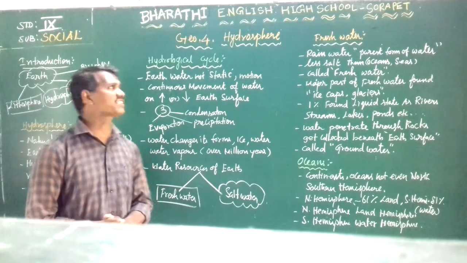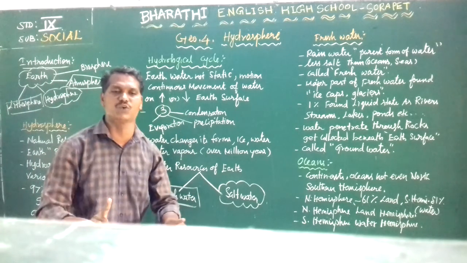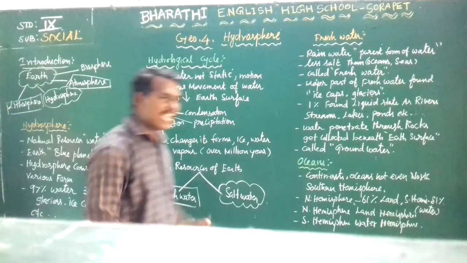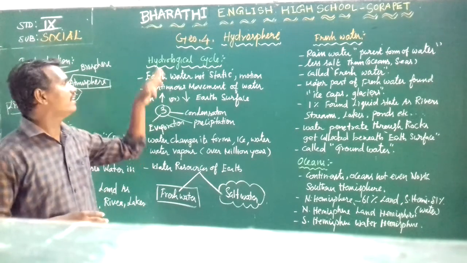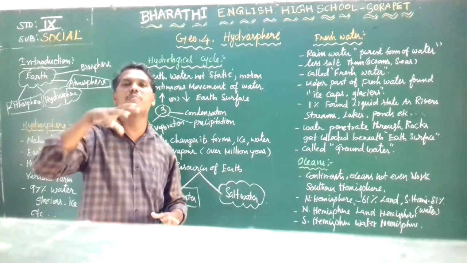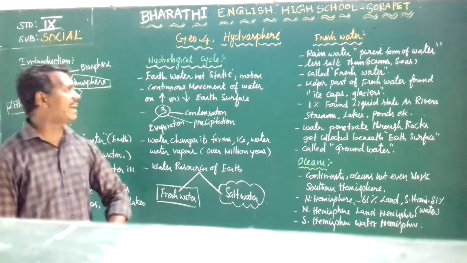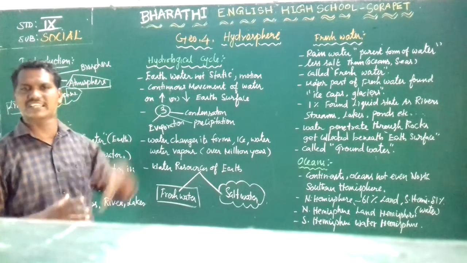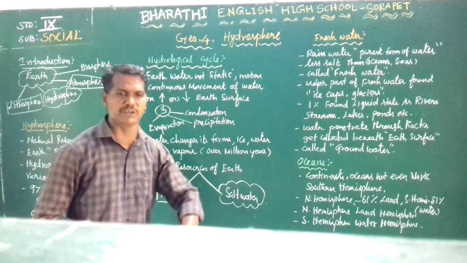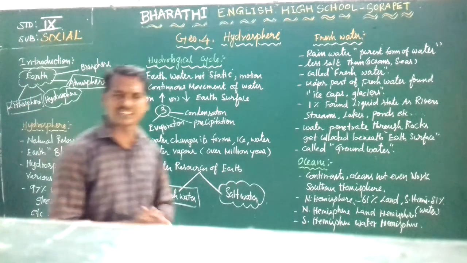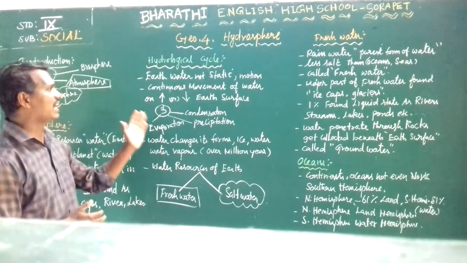Hydrological cycle means what? You know that water is not static. Static means not permanent, not stagnant. It moves from one place to another place. Always it is moving. The hydrological cycle means the continuous movement of the water on the surface, above or below. We call this the hydrological cycle.